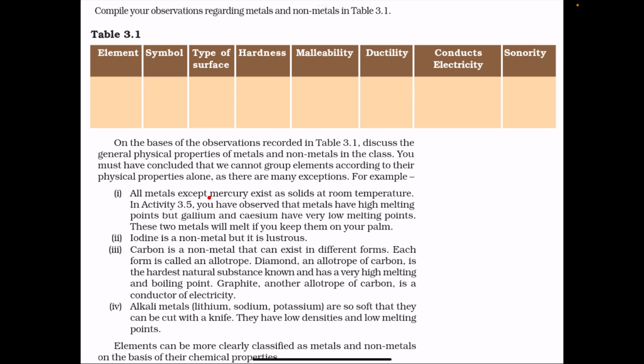Now first point, all metals exist as solids at room temperature, the exception is mercury. Mercury exists as a liquid at room temperature. Metals have high melting points, but gallium and cesium have very low melting points. These two metals will melt if you keep them on your palm. Non-metals are usually not lustrous, they do not have shine, they are dull, but iodine is a non-metal which is lustrous, so iodine is an exception here.